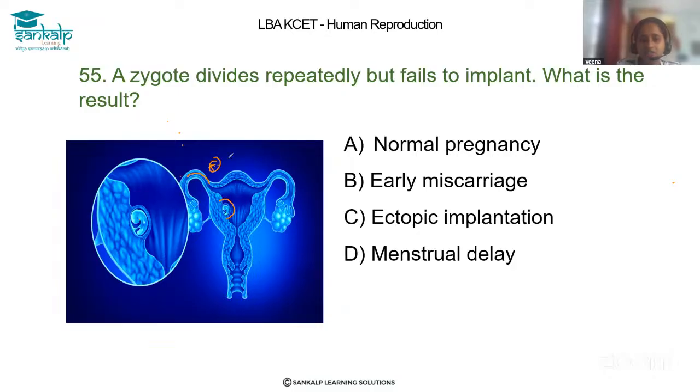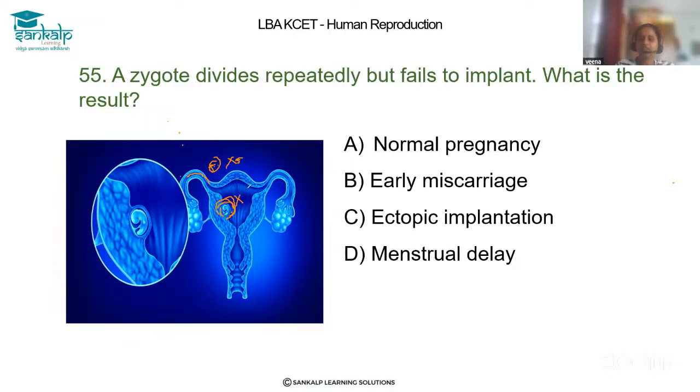But here the zygote divides repeatedly but fails to implant. So till the fifth day it comes, but it will not implant properly. There may be many reasons, and we cannot predict; there are a number of reasons. If it fails to implant, what can we expect? There is no further development of the embryo, because here implantation itself fails.